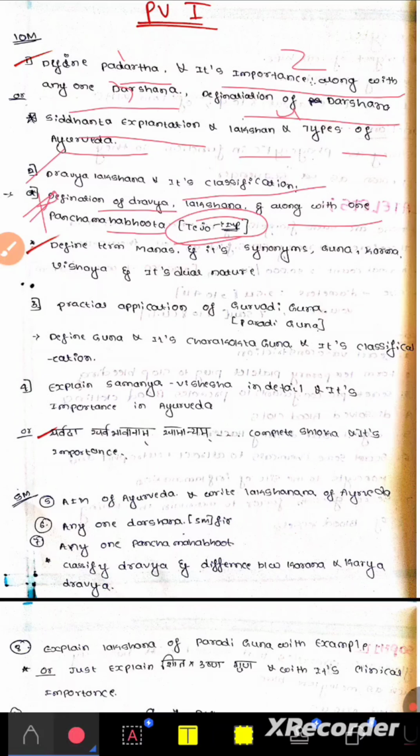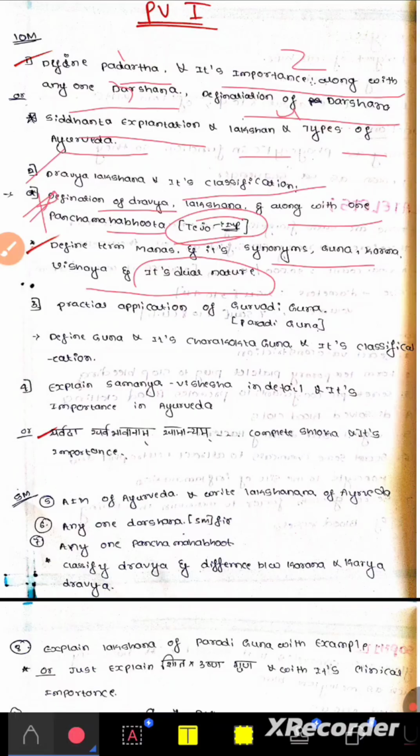Next is: define the term Manas and its synonyms, Guna, Karma, Vishaya and its dual nature. See, this question was asked in the year 2024 for our batch, very different. So define the term Manas and its synonyms, Guna, Karma, Vishaya. This also comes under this Dravya chapter. So they asked the second question from the Dravya only.